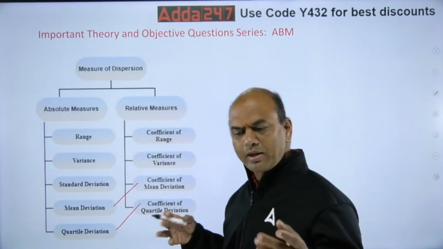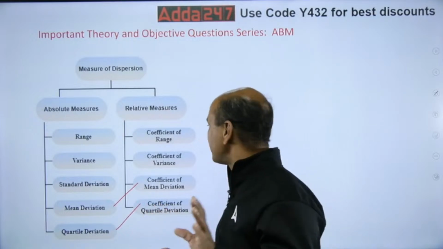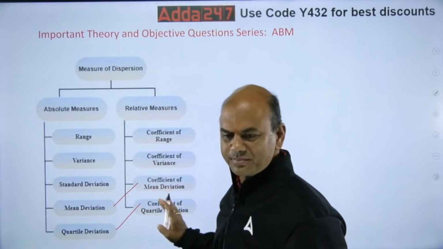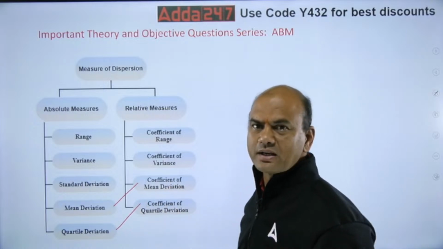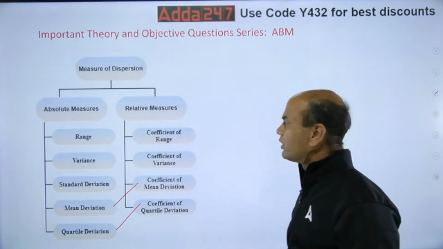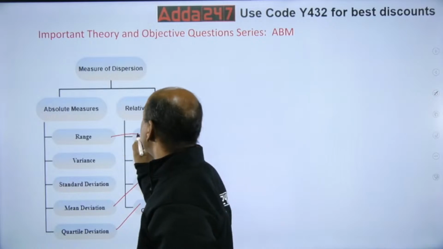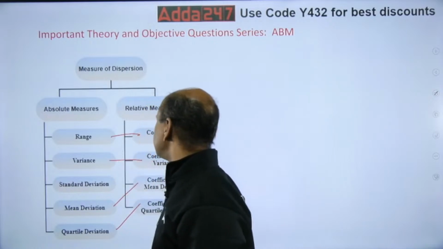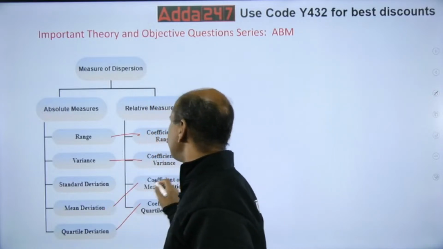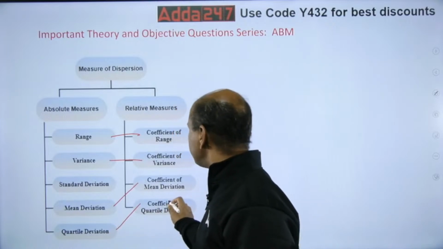Standard deviation has no parent. Its parent is the variance, which is above. There is no parent of standard deviation. Remaining all have parents. Range has coefficient of range. Variance has coefficient of variance. Mean deviation has coefficient of mean deviation. Quartile deviation has coefficient of quartile deviation.